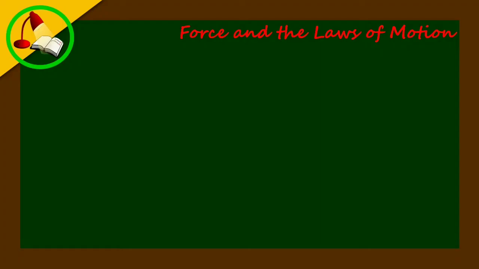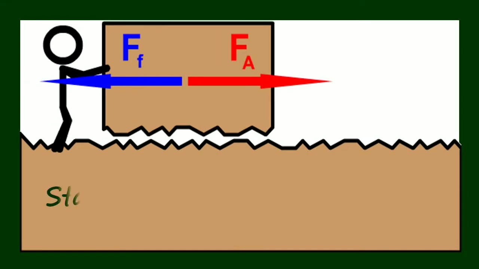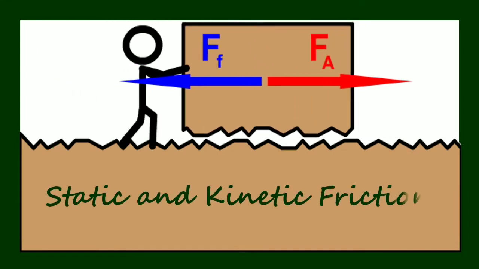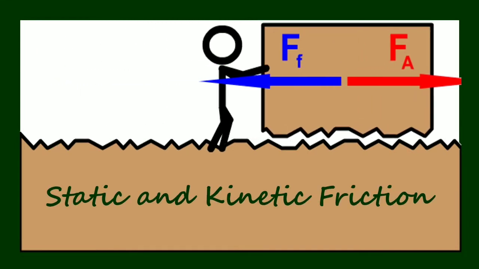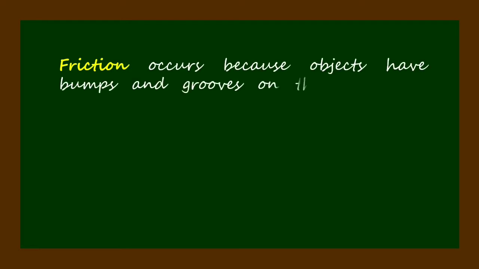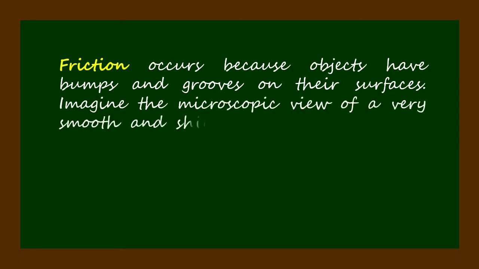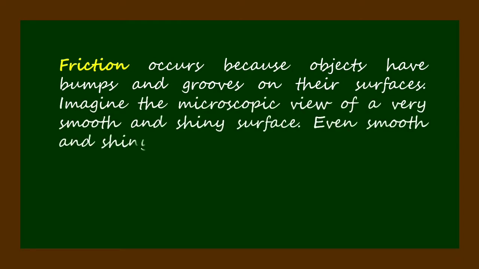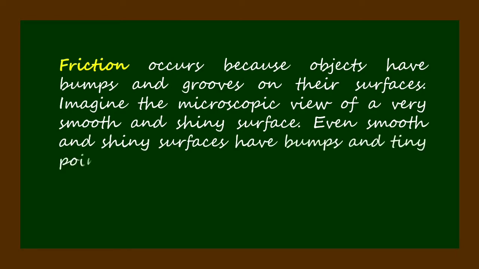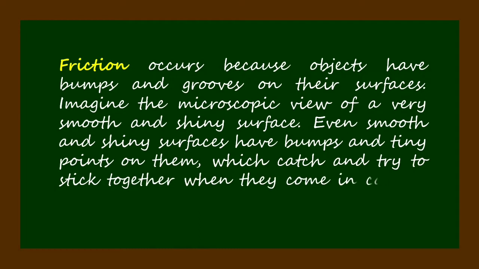While getting immersed with force and the laws of motion, let us explore the concept of friction and its effect on motion. Friction occurs because objects have bumps and grooves on their surfaces. Imagine the microscopic view of a very smooth and shiny surface. Even smooth and shiny surfaces have bumps and tiny points on them, which catch and try to stick together when they come in contact with each other.